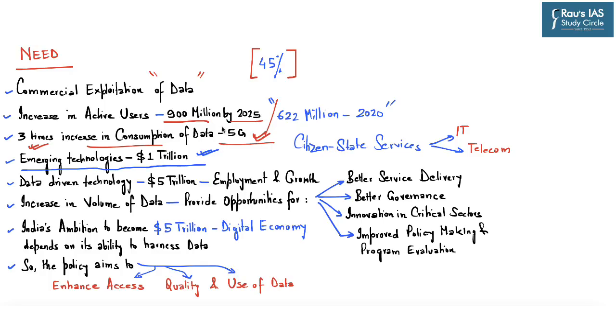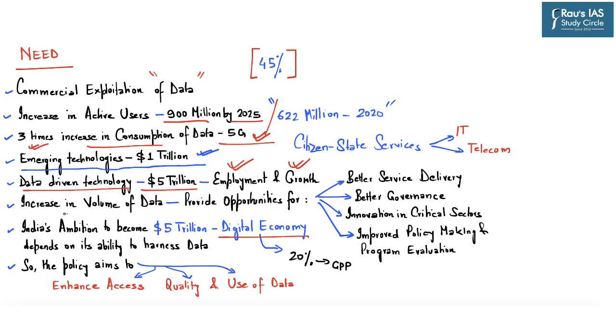And this will also spearhead India's digital economy to $5 trillion, which will be driven by data. And all these will provide various employment opportunities and also growth in this particular sector. Further, this $5 trillion digital economy, which will be driven through data technology, will contribute 20% to India's GDP.